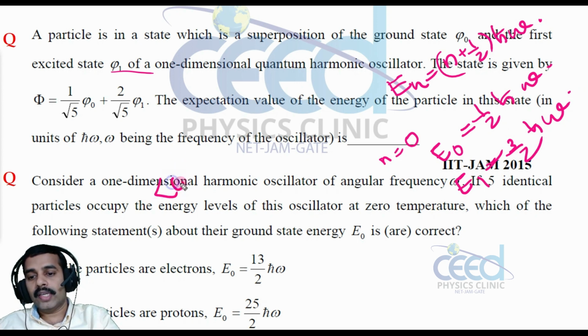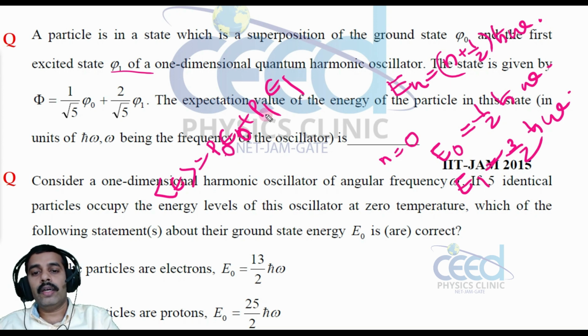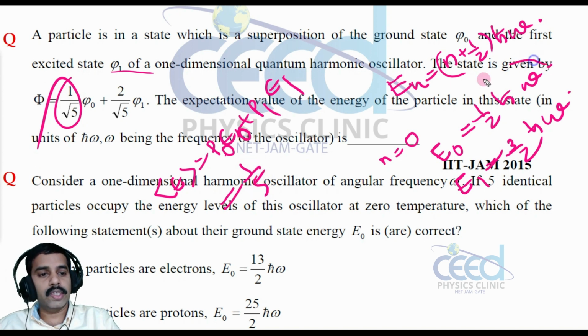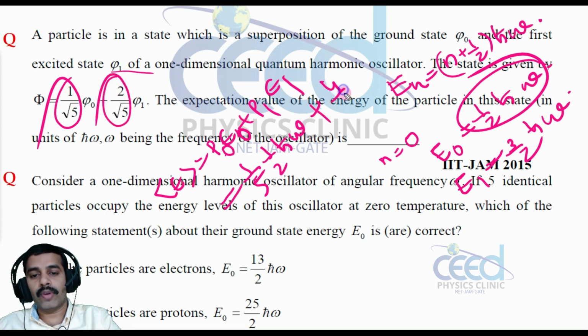The total energy is equal to P0 E0 plus P1 E1, where P0 is the probability of the particle in the ground state, and P1 is the probability of the particle in the first excited state. So what is P0? Coefficient square, that is 1 by 5, into E0, that is half h cross omega. What is P1? Coefficient square, that is 4 by 5, right?